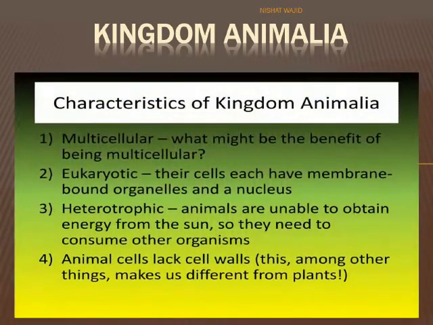Last kingdom to discuss is Kingdom Animalia. Animals are multicellular, that is important for their motility. They are eukaryotes having cells with membrane-bound organelles and a nucleus. They are heterotrophic or consumers, which are unable to obtain energy from the sun, so they consume other organisms. Animal cells lack cell walls.